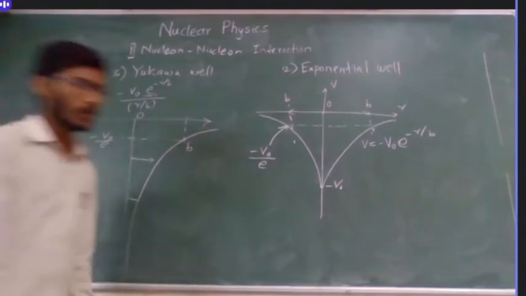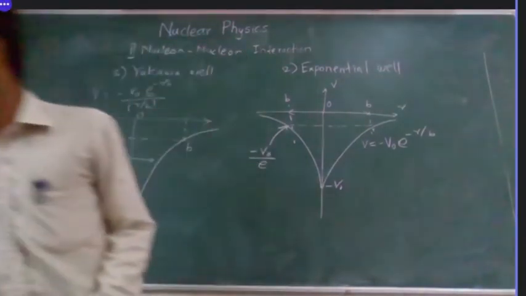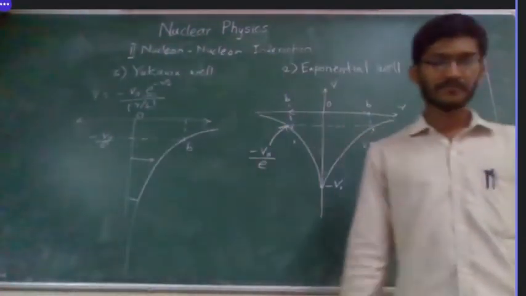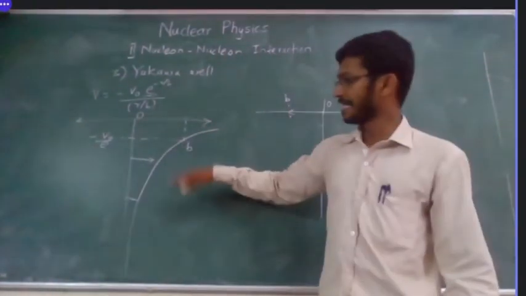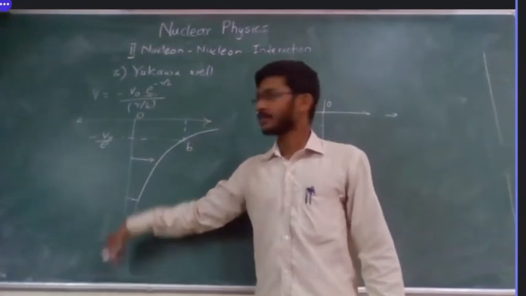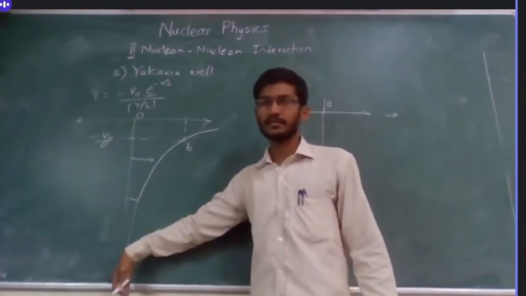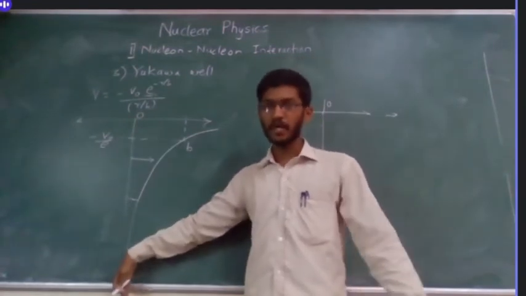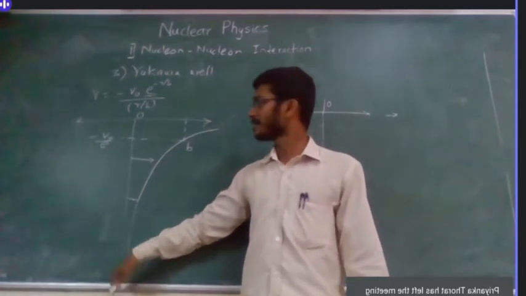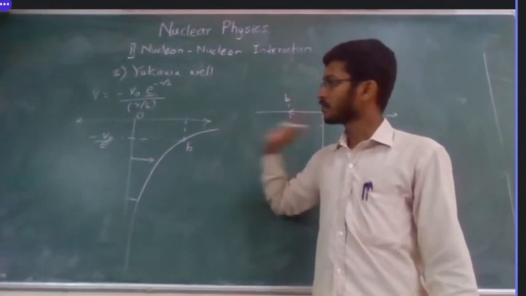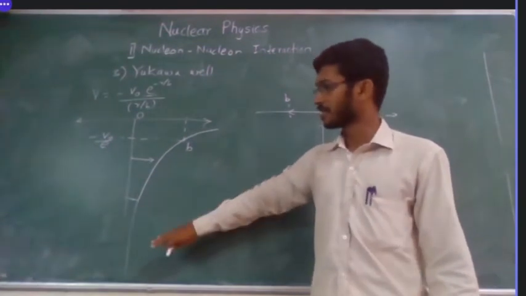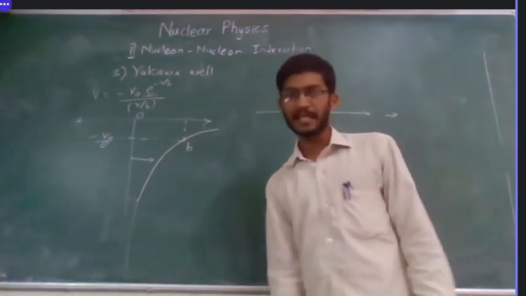So we will see one more example, or one more potential well. Now the problem with this Yukawa well is that at the center the potential is negative maximum, which cannot be possible, otherwise the particle cannot get outside the well. So there must be some correction so that it does not go to negative infinity.